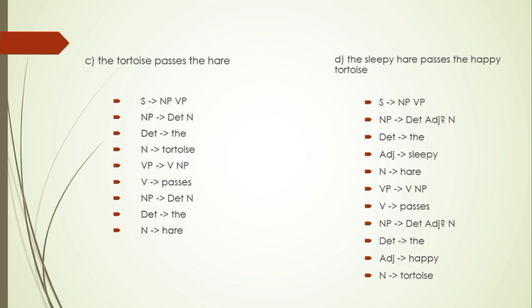D. The sleepy hare passes the happy tortoise. Here the sentence consists of a noun phrase and a verb phrase. The determinant is the, the adjective is sleepy, and the noun is hare. In the verb phrase, the verb is passes, and again a noun phrase with determinant the, adjective happy, and tortoise is the noun.